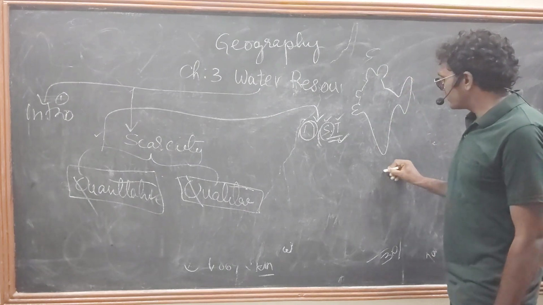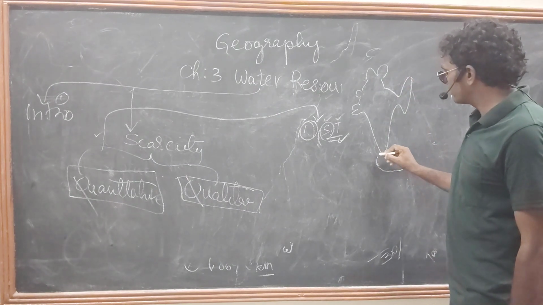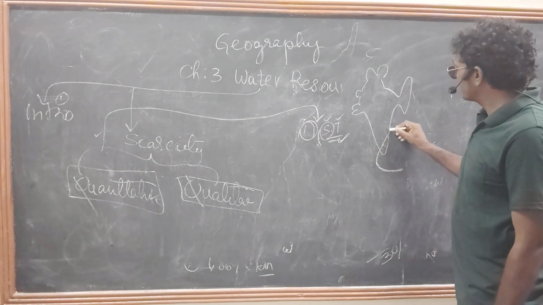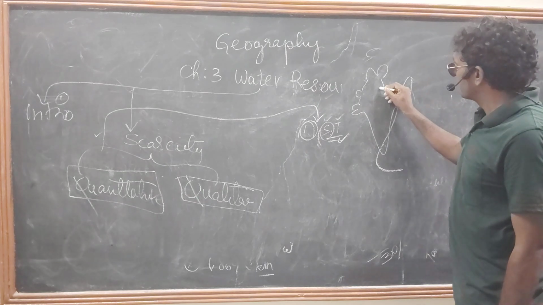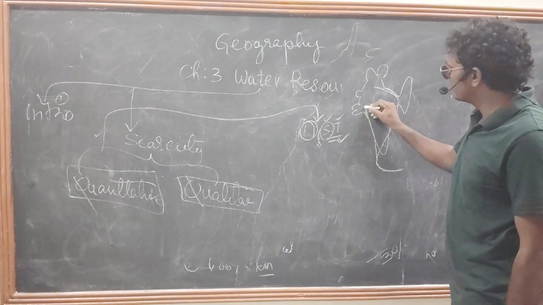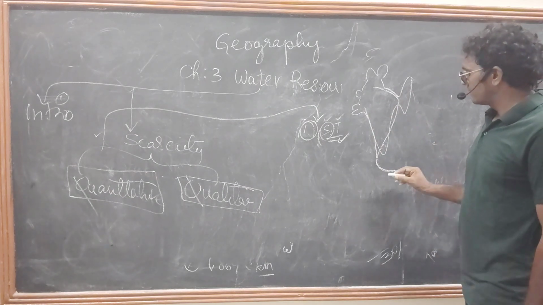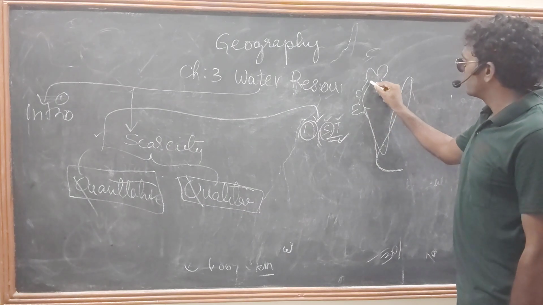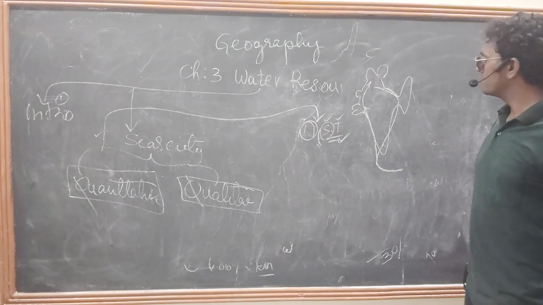The southeastern winds blow like this. That is the Bay of Bengal branch, and this is the Arabian branch. These are the two branches. It reaches like this. You know what will happen?